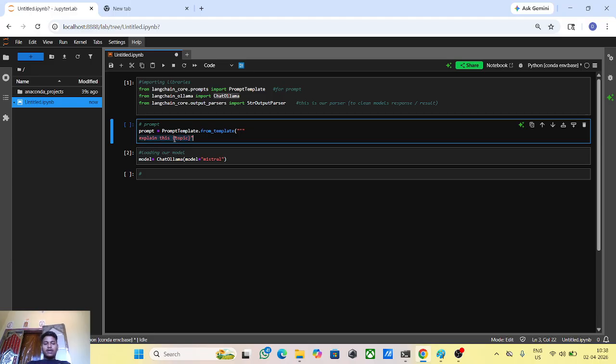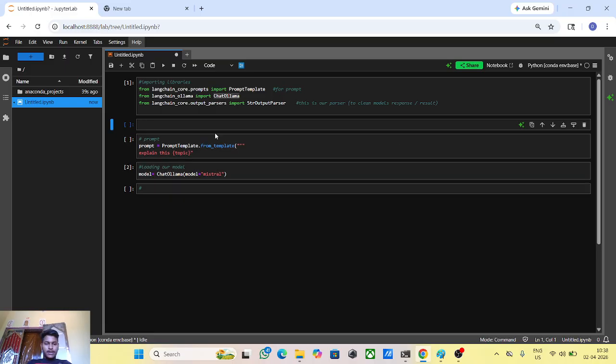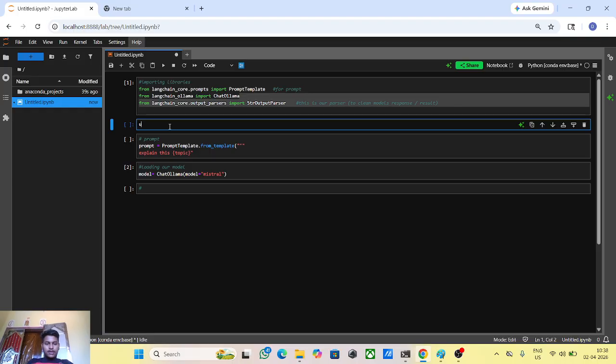In this topic part, what do we do? Let's take an example for a better way of understanding this. Let the user query be what is RAG.